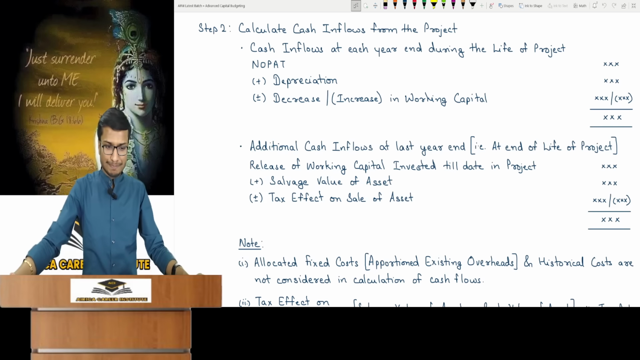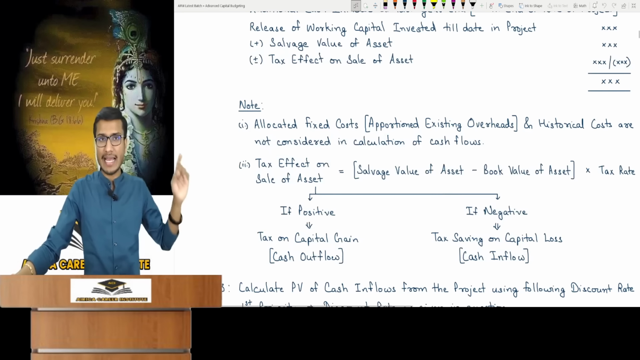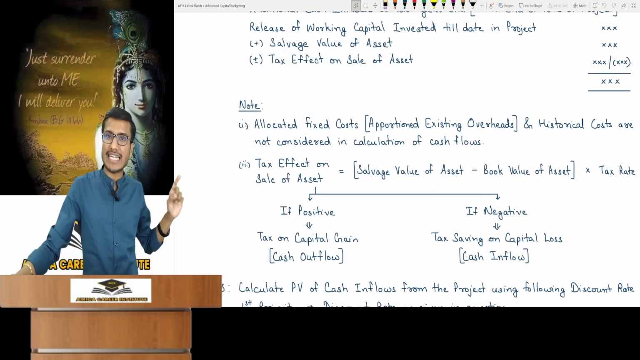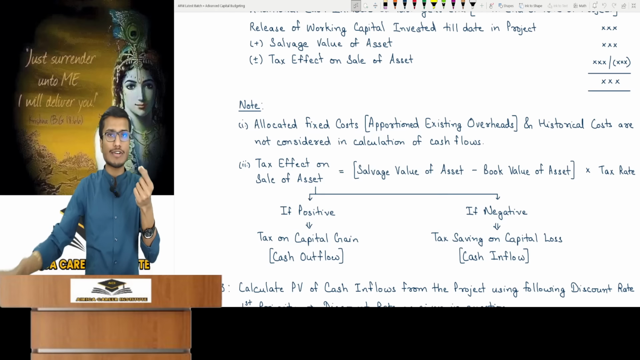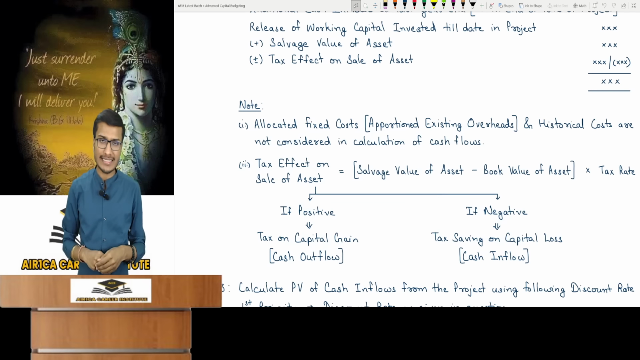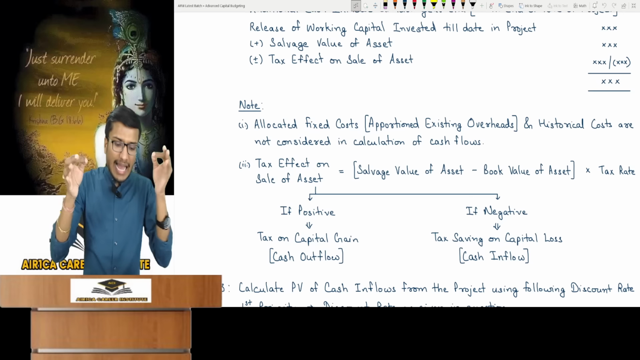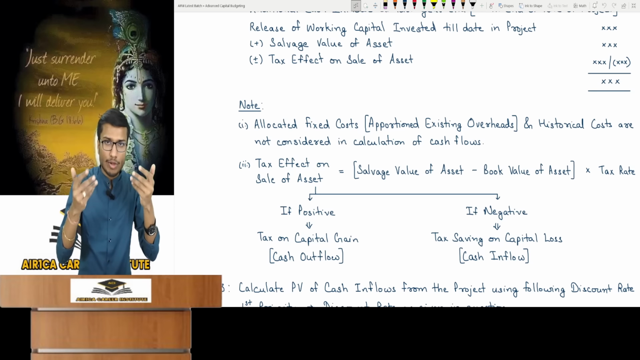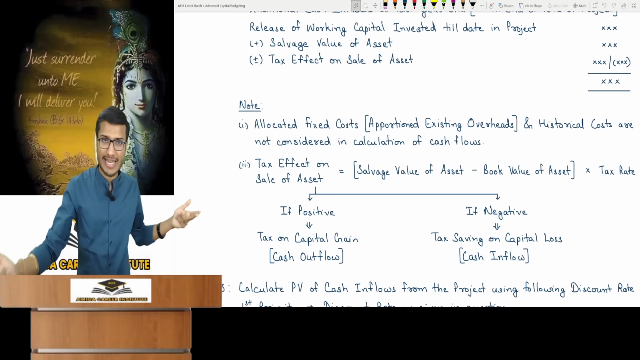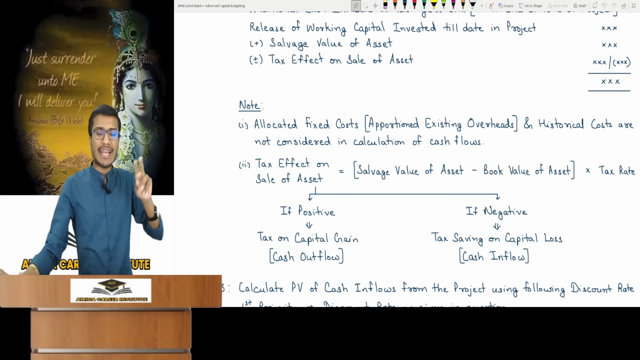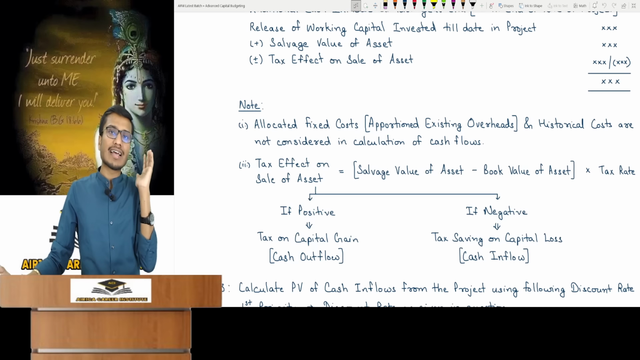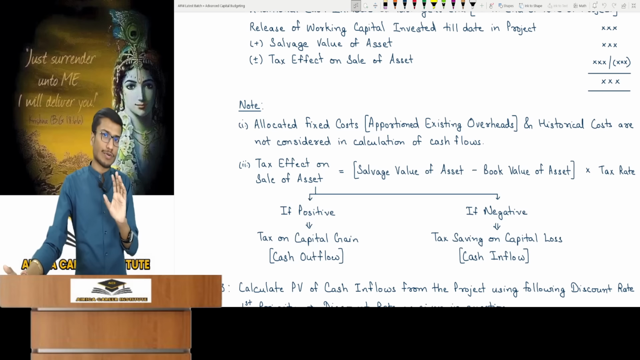Now, move forward. Write 2 notes in step 2. I've already explained the second note. To calculate tax effect on asset sales, subtract its book value from salvage value, then multiply by the tax rate. If this comes out positive, remember it means you've directly incurred capital gain tax, and that's an outflow. If negative, understand it's tax saving from capital loss and a cash inflow.